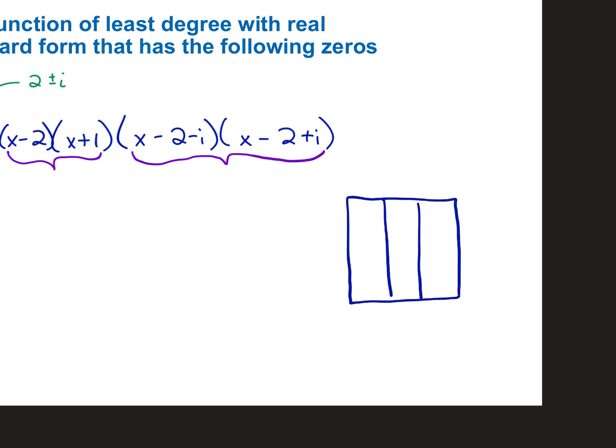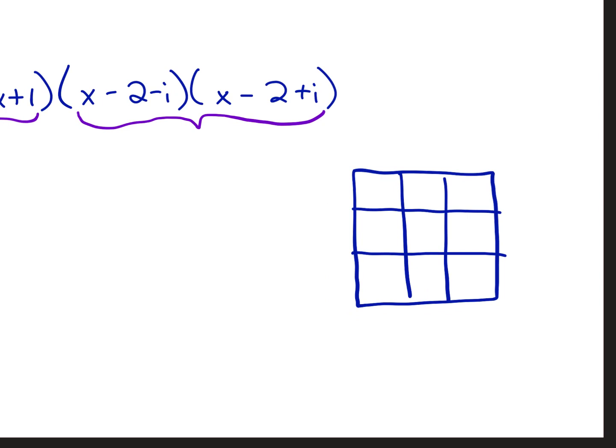Make yourself a little 3x3 box. Since it's a trinomial times a trinomial, x minus 2 minus i across the top for that first one, and then along the bottom, x minus 2 plus i along the side. And then multiply into the squares of the box. So x times x is x squared. x times negative 2 is negative 2x.